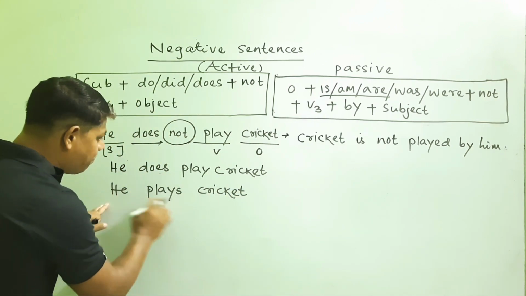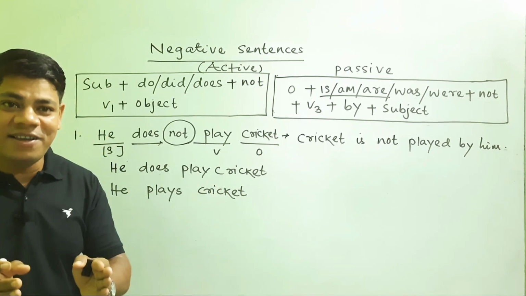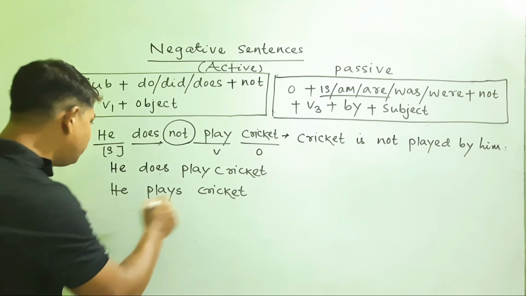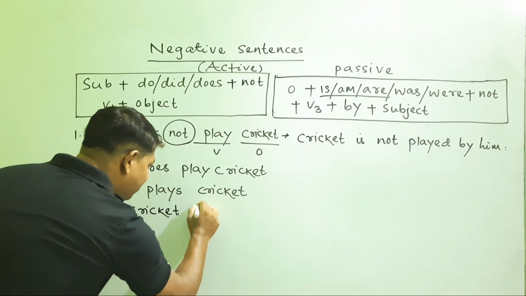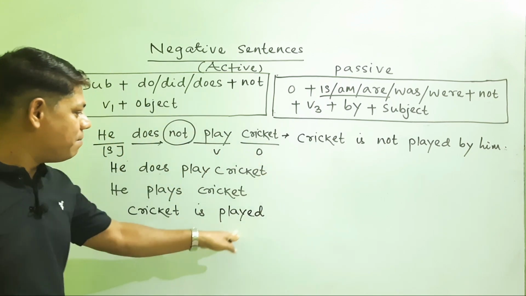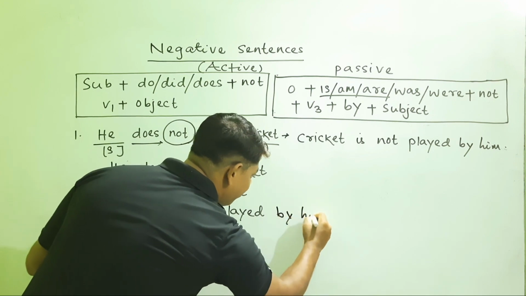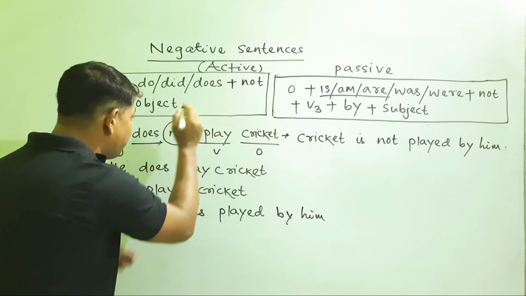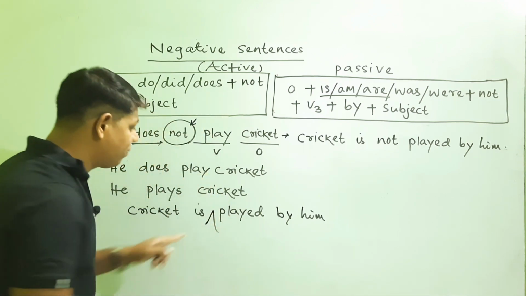So now if he plays cricket is the sentence, how do we convert this sentence into a passive form? It is already discussed in the previous video. So no doubt here the sentence will be like this: cricket is played. This will be the passive form. Cricket is played by him. This is the passive form of the sentence. So we have already forgotten about not here. So normally we have to put or add here a not.